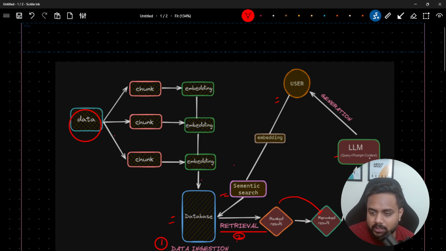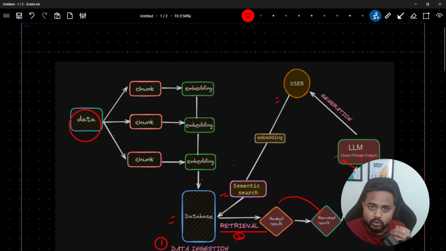This rank result is called the context. And here we are passing the query, asking the same query based on the given context, based on this particular result. And here we are giving the prompt as well. A prompt is an instruction to my model, which I can explain in simple terms. Let's say I'm giving the context, I'm giving the query, and I'm telling my model, okay, you have to do it like this only.